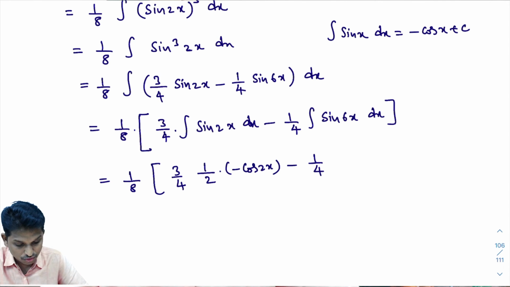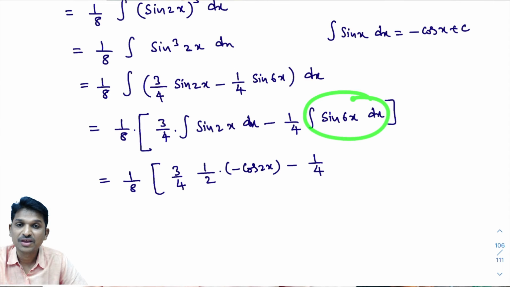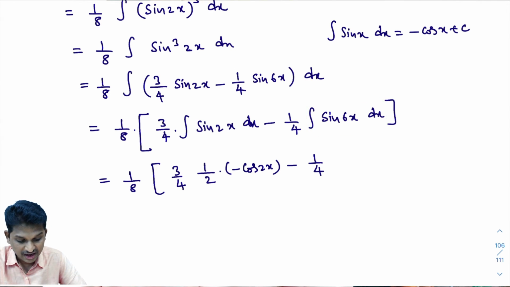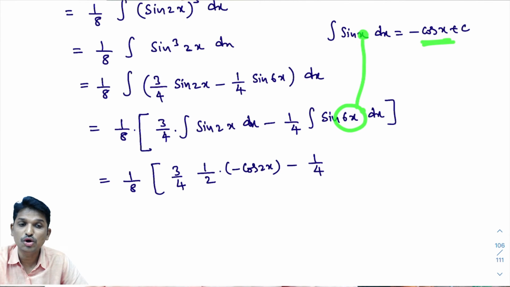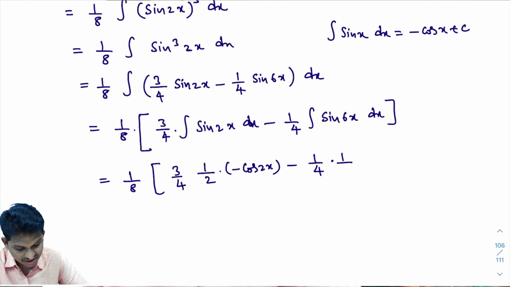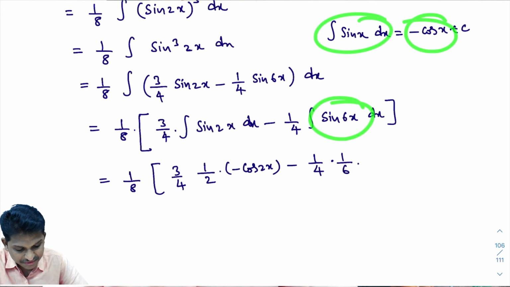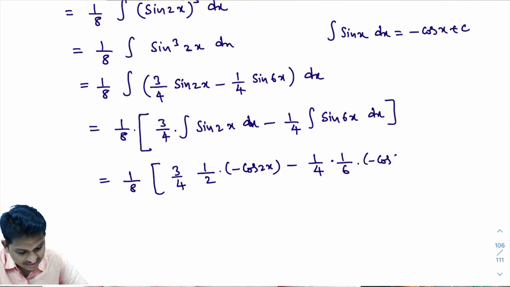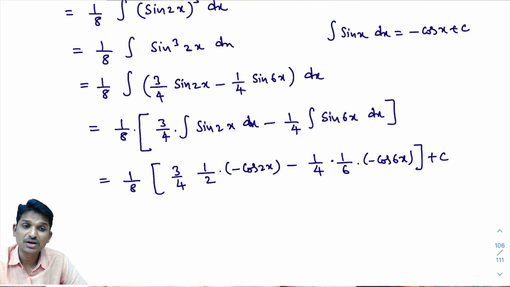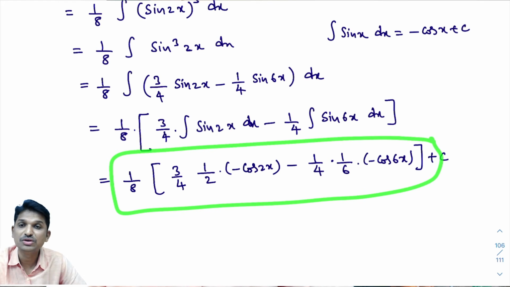Minus 1 by 4 into integral of sin 6x dx. Integral of sin 6x dx. You look here, as you know, integral of sin x dx is minus cos x plus c. In place of x, if ax plus b is present, you know how to write its answer directly. How to write its answer? 1 divided by x coefficient, that is 1 divided by 6 into, as you know, integral of sin x dx is minus cos x plus c. Integral of sin 6x dx is minus cos 6x plus c. See, you try to understand how important model number 2 is. We are in model number 4. If you do not know earlier models, it definitely creates a problem in the coming models.